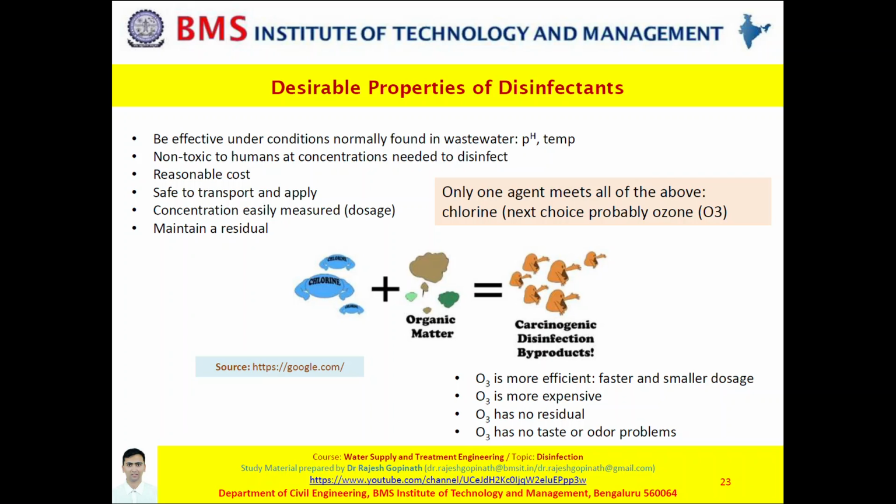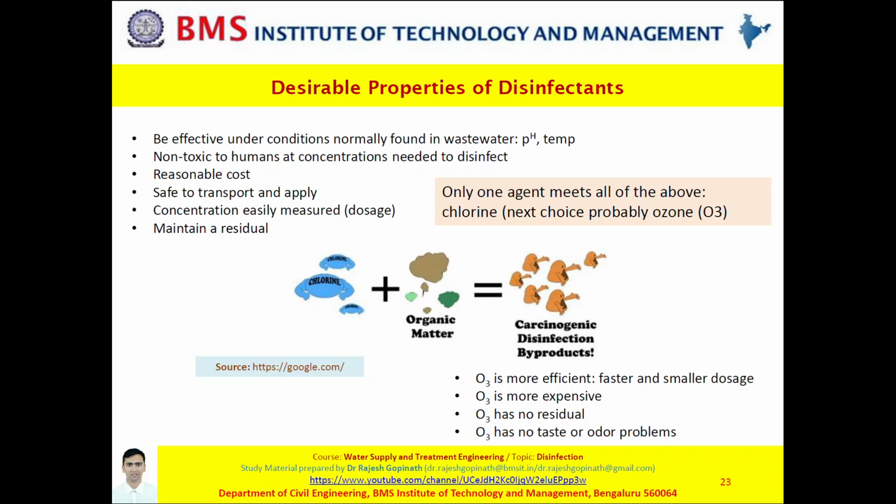So when you list out all these desirable properties, most probably it is chlorine which satisfies all these criteria except for one, that is with respect to an implication of maintaining a residual. Apart from chlorine, the next best disinfectant is ozone, because ozone is more efficient and faster than chlorine.